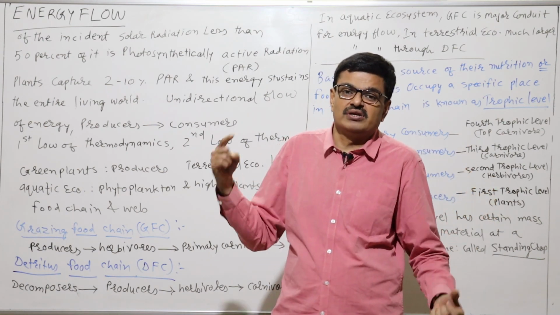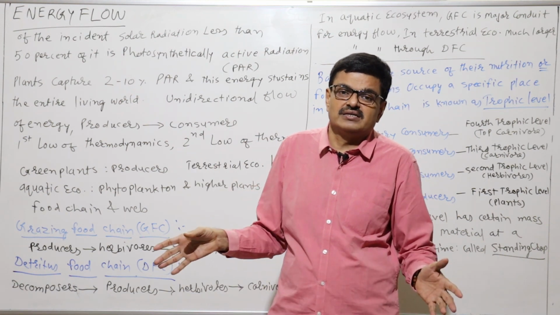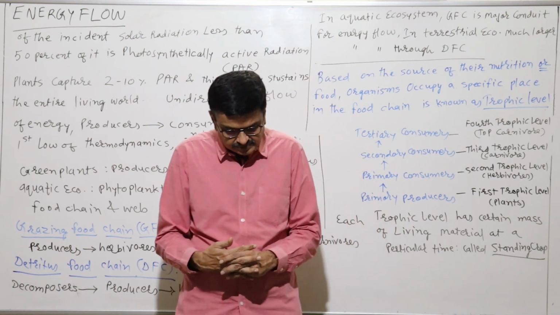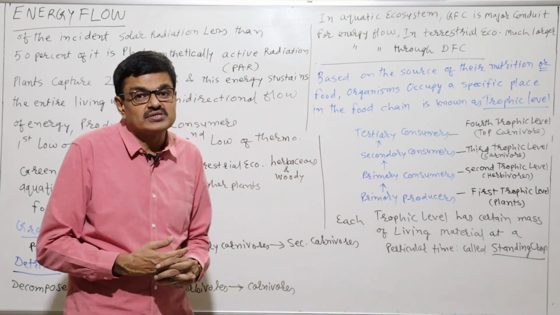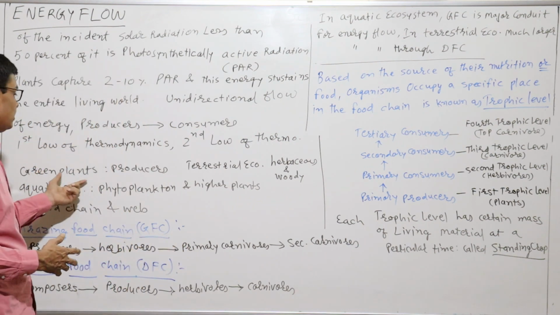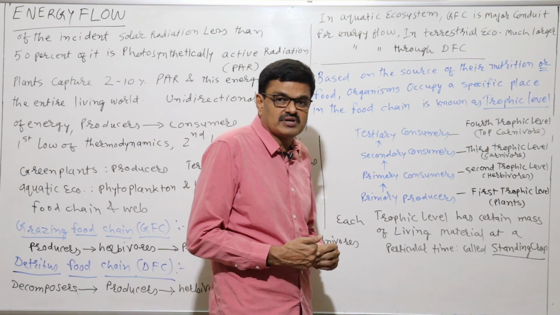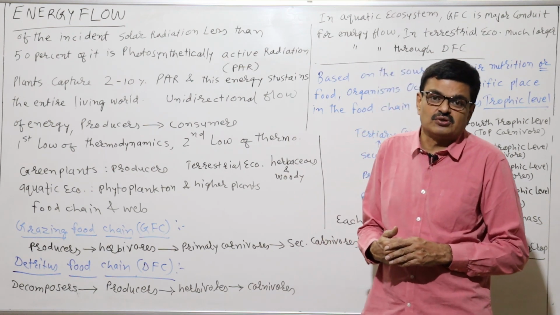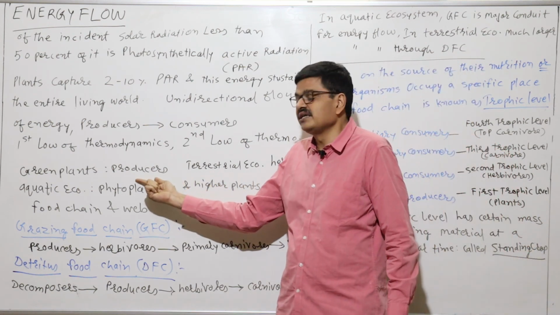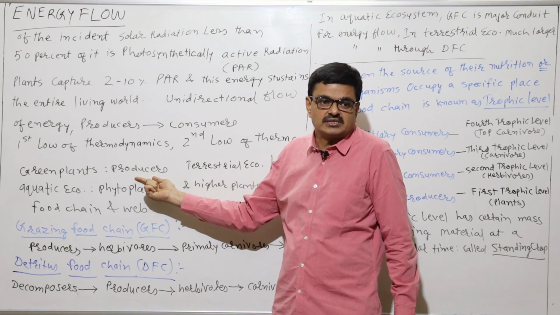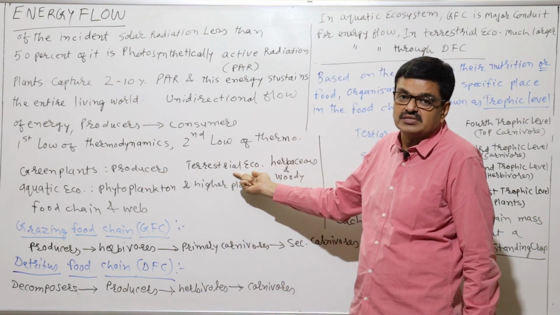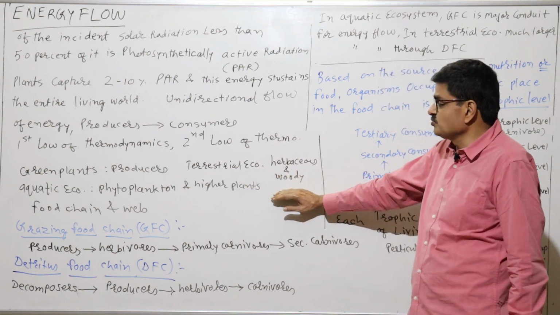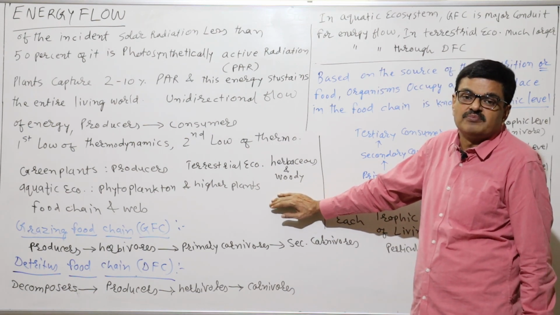Gradually the loss of energy will ultimately extend to zero, or imbalance in the atmosphere. Okay. Now, if we are talking about producers, what are producers? Generally, green plants are the producers. Okay, because they produce food through photosynthesis, and they utilize the solar energy. Particularly, green plants act as producers. But if we are talking about the terrestrial ecosystem, in the terrestrial ecosystem, herbaceous as well as woody plants are available as producers.